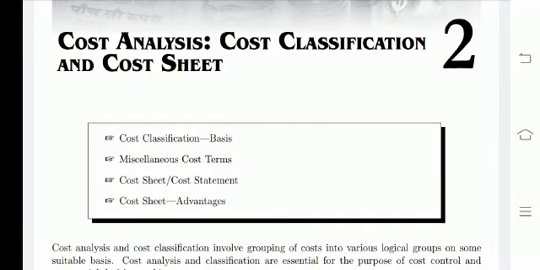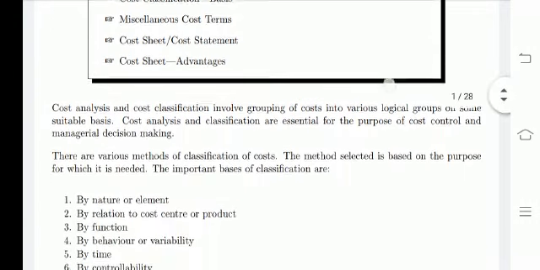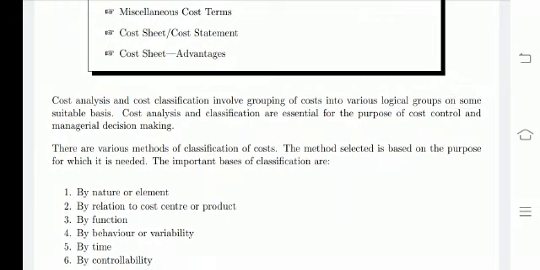This is the topic we discussed in the last classes: cost analysis, under that cost classification and cost sheet. The cost analysis and cost classification involve grouping up of cost into various logical groups on some suitable basis.